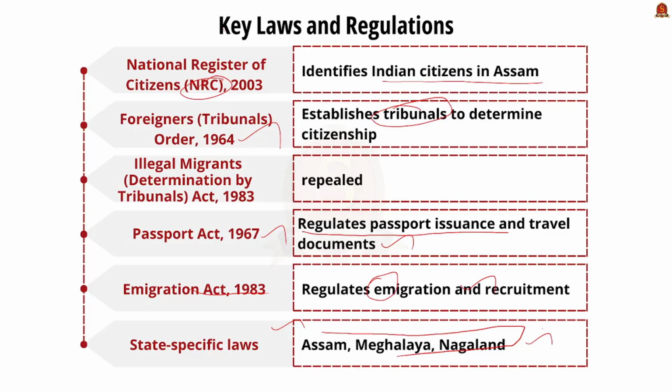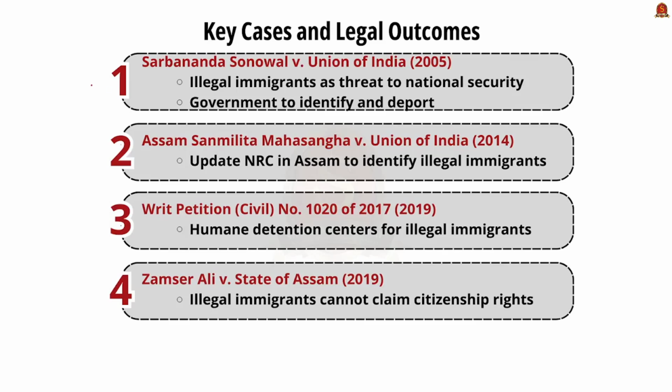We have just addressed what the laws are and their key features. With this in mind, we will also discuss some landmark cases with respect to illegal immigration in India. We are just going to discuss 4 cases. First is the Sarbananda Sonowal versus Union of India case in the year 2005. In this case, the Supreme Court ruled that illegal immigration is a threat to national security and directed the government to identify the immigrants and deport them.